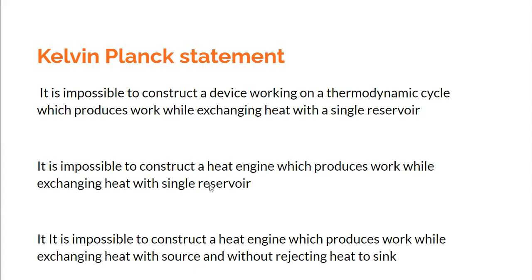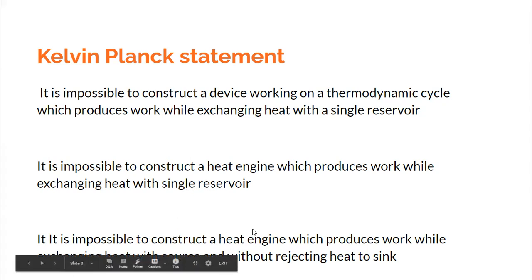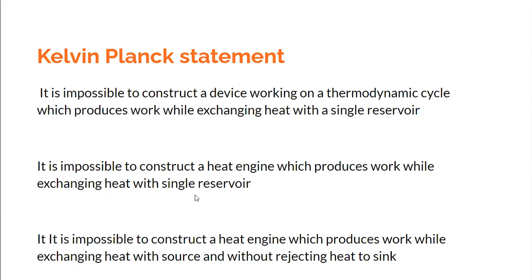We cannot construct such a heat engine which would produce work while exchanging heat with only a single reservoir. That is not possible according to Kelvin-Planck. It means that what Kelvin-Planck is saying is that we need at least two reservoirs if we want to construct a heat engine. And why do we require two reservoirs?